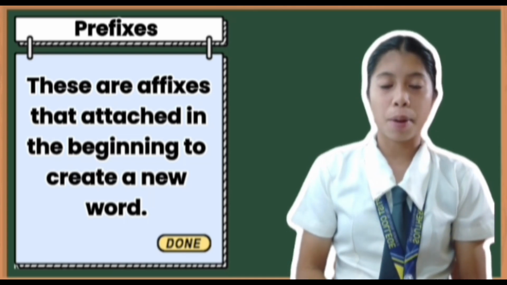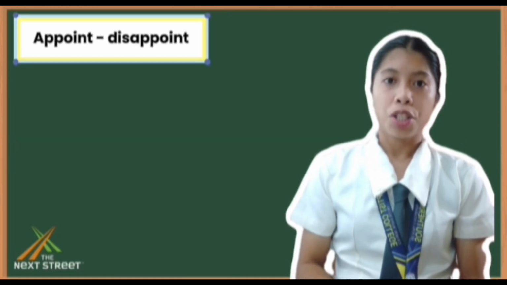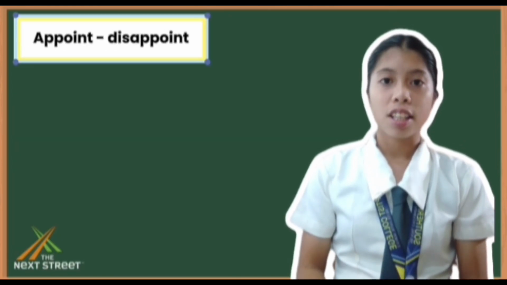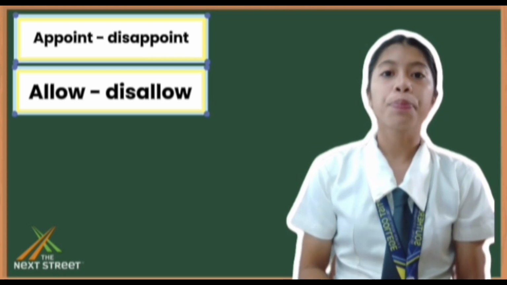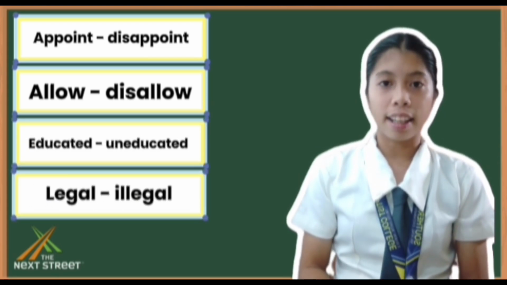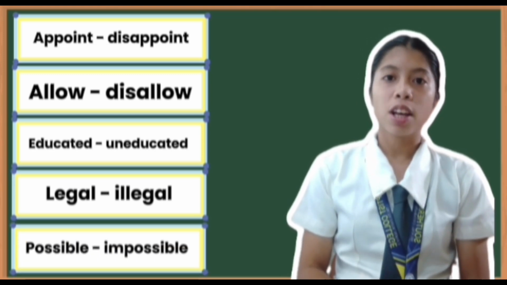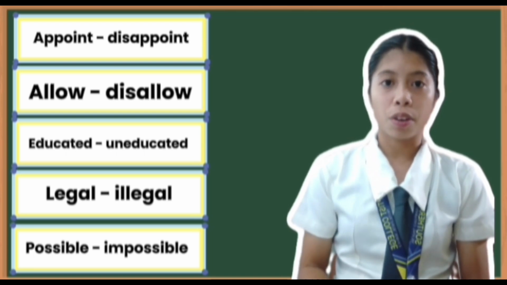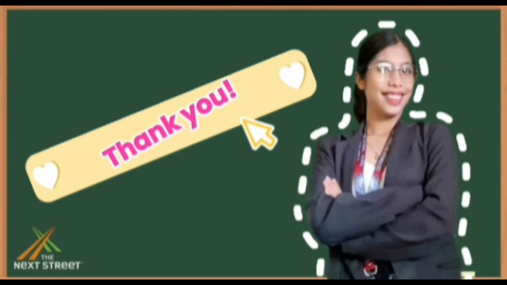So let's have our example. First example, we have the word appoint. So when we add the affix dis, it will become disappoint. Same with allow, it will become disallow. Educated, uneducated, legal to illegal, and possible to impossible. So as you notice, all affixes are found at the beginning of the word. So that is called prefixes. So that's all. Thank you.